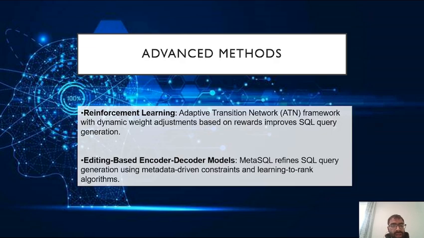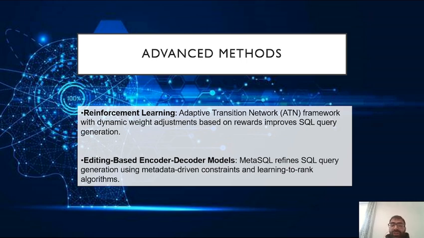The next model is the reinforcement learning model. Reinforcement learning is applied to optimize the process of SQL query generation by dynamically adjusting the weights in the adaptive transition network, which is ATN. The ATN is a framework that guides the parsing of SQL queries, and reinforcement learning enhances this by learning from feedback provided during the query generation.